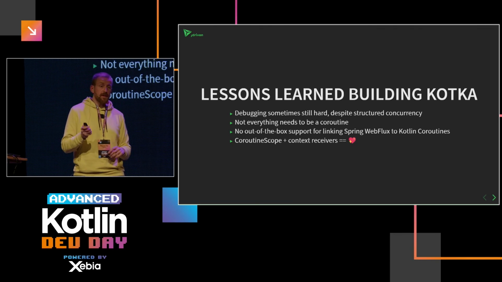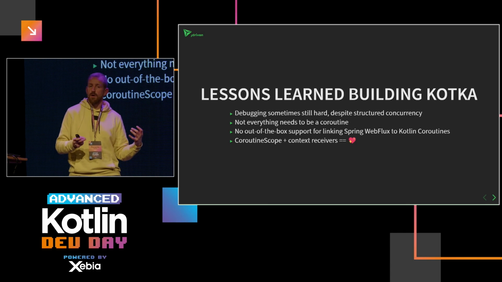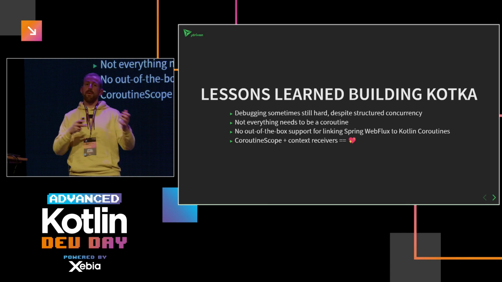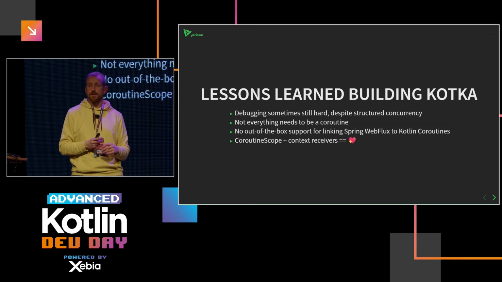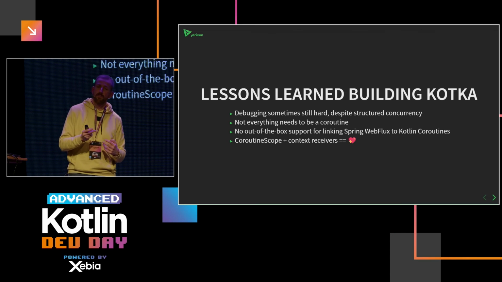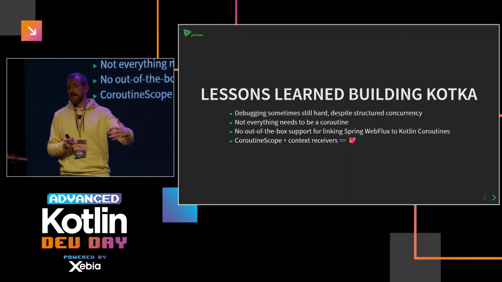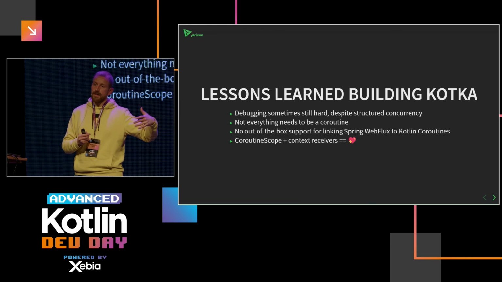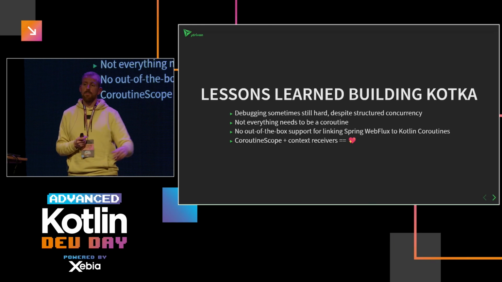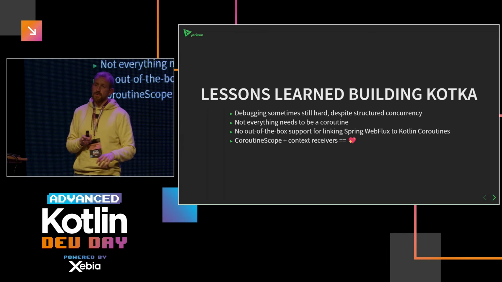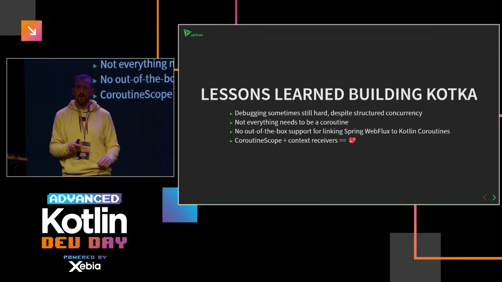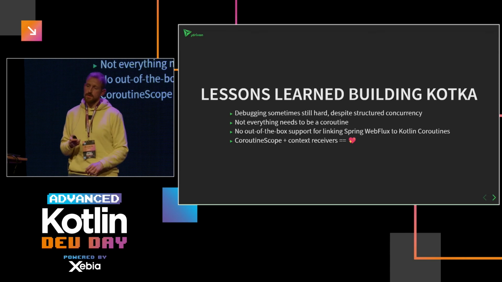And the new feature of Kotlin, the context receivers, work very nicely with the coroutine scope, because if you're writing coroutine scoped code, you often need some sort of scope to pass on to your functions, and context receivers work nicely to prevent you from having to give it as an argument to each function, or define it as an extension function on a coroutine scope. If you're interested in context receivers, there's a talk after this one which goes into the details.